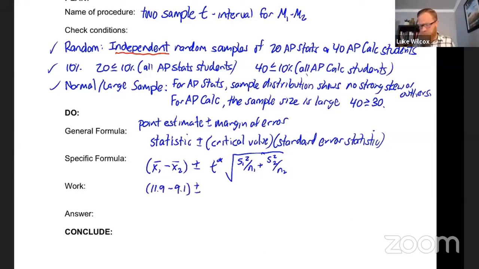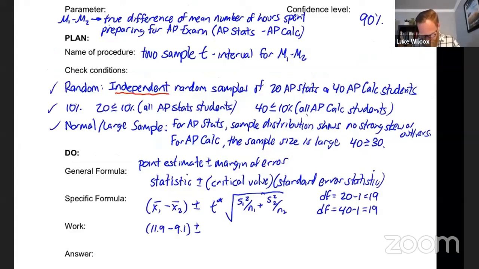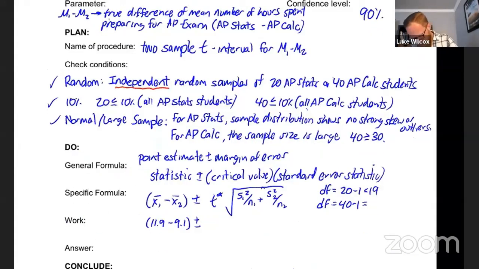Now for t star, we need to know our degrees of freedom, but we have two different sample sizes here. So you might say, well, maybe the degrees of freedom is 20 minus 1, or maybe the degrees of freedom is 40 minus 1, which would give us 39. Now, there are two different ways that we can approach this. I'm going to show you the way to do it by hand. We call this the conservative approach. It is more conservative to use a lower degrees of freedom here. And so we're just going to take the lower of the two degrees of freedom, and let's start with that. And then later, I'll show you how we can use technology to get an exact degrees of freedom. But for now, let's use 19.